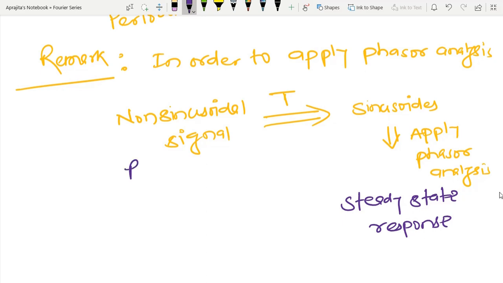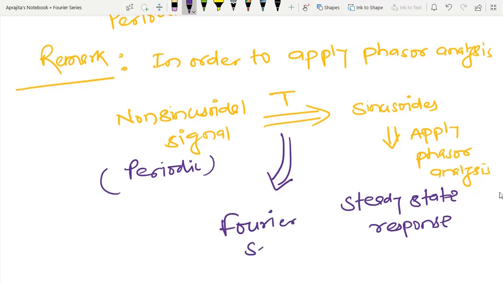This signal is periodic, and the name of this particular transformation or series is the Fourier series.